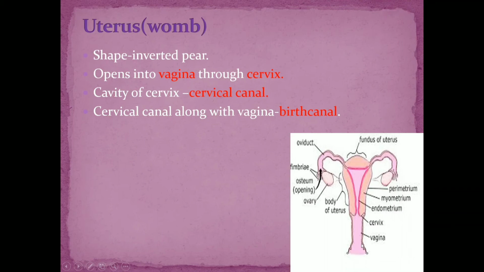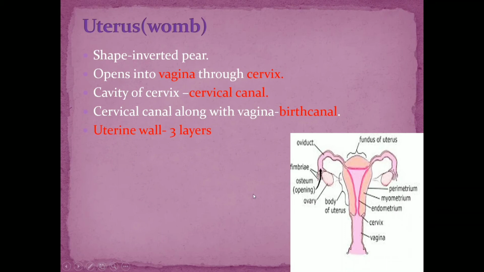Hope you got it once again. So this is the uterus. The uterus is shaped like an inverted pear or an inverted triangle. This uterus opens into the vagina through the cervix. The cervix has a cavity which is called the cervical canal. The cervical canal along with the vagina is called the birth canal.